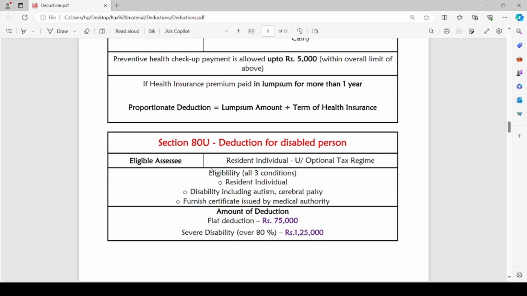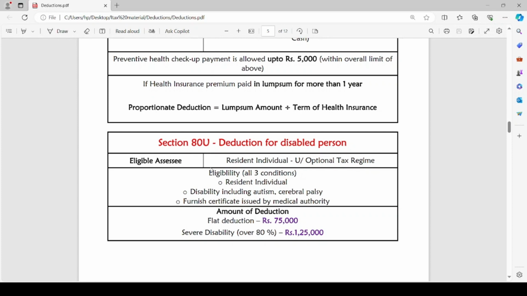The amount of deduction under section 80U is a flat deduction of rupees 75,000, and in case of severe disability, where over 80% of disability exists, the maximum amount of deduction is rupees 1,25,000. So generally, the deduction amount is rupees 75,000, but in case of severe disability of the assessee, he can claim rupees 1,25,000 under section 80U.